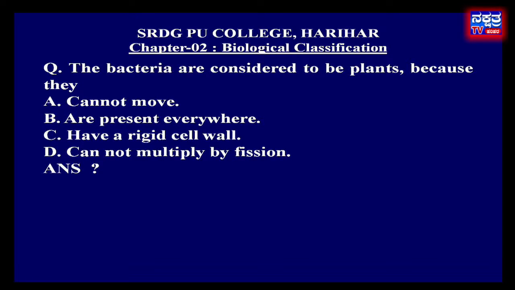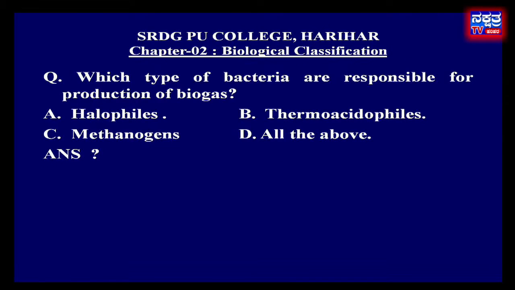Next question. Which type of bacteria are responsible for production of biogas? Options A, halophiles, option B, thermoacidophiles, option C, methanogens, option D, all the above.